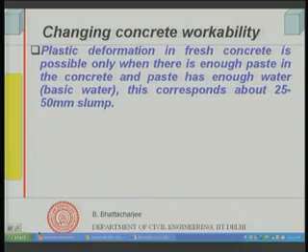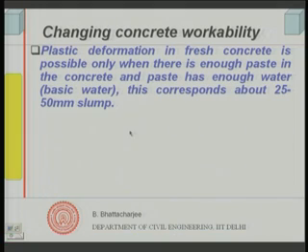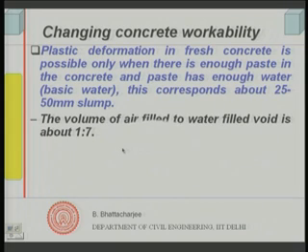So, quite often we understand in mix design that water content governs the workability of concrete, but that is for a constant water to cement ratio. The water cement ratio has to be fixed, then water content has got a big role, because you can't increase the cement alone; if you increase the cement alone, consistency of the cement paste itself will go down. So, if you increase the water and maintain the water cement ratio, both water will increase, cement will increase, and in the process actually your workability will increase, strength will remain same. So, this is an important issue, right. So, to change workability, what I should do? I should actually increase the paste.